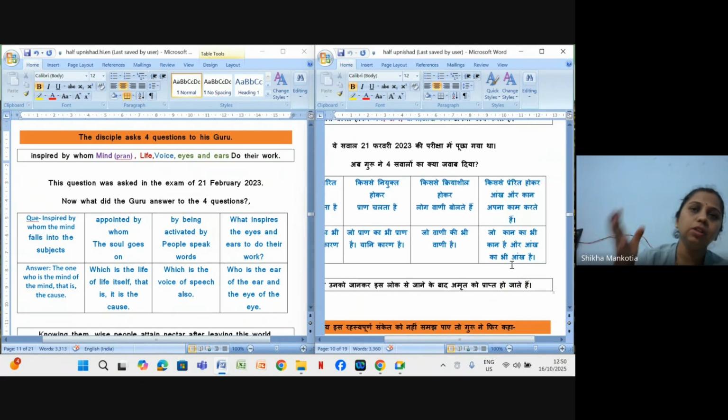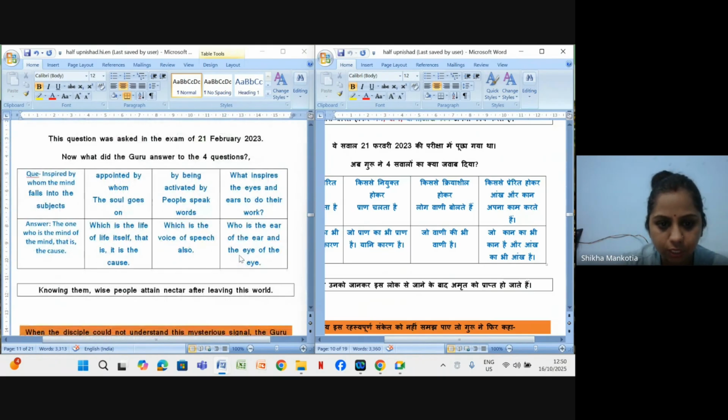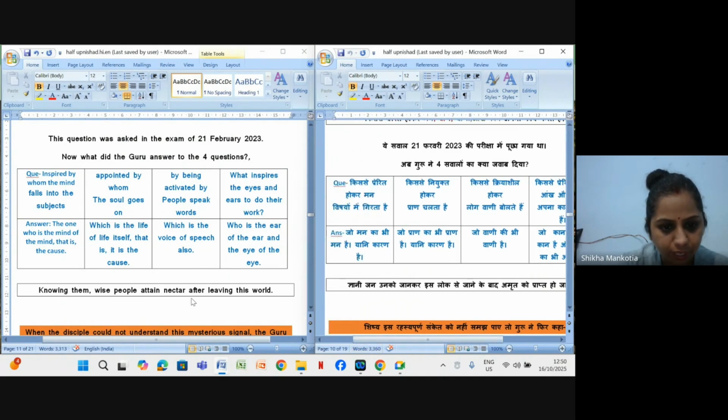So here Guru answers, who is the ear of the ear and the eye of the eye, that is running the picture of this scenario, means we are visualizing through our eyes, we are hearing through our ears, means there are some extra super parts beyond these physical parts, right? So these are the answers given by their Guru, and at the end Guru says, knowing these facts, that there are some supreme parts, when one knows this, the wise people attain nectar after leaving this world.